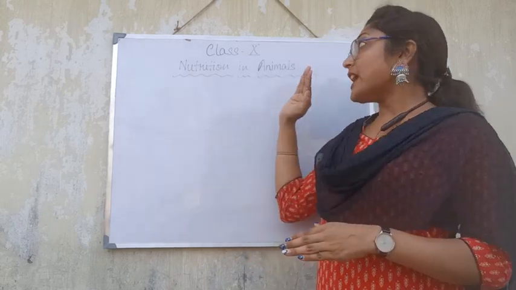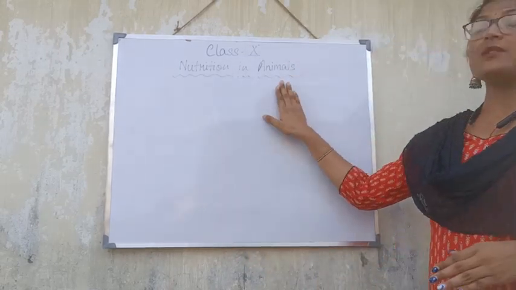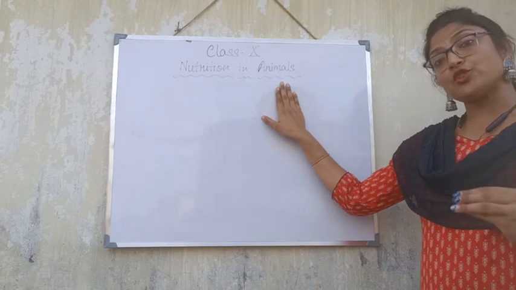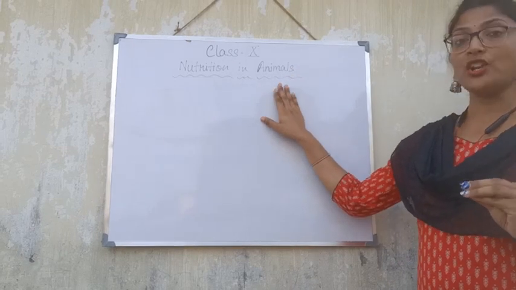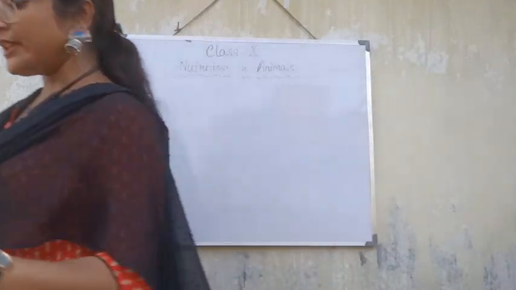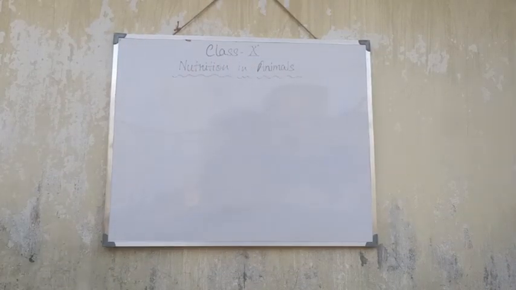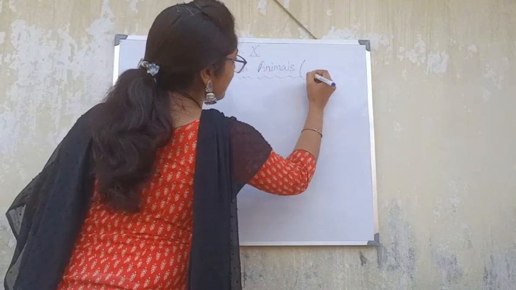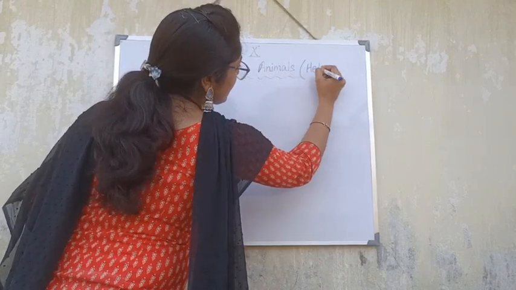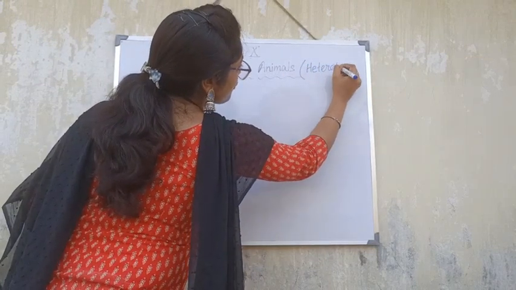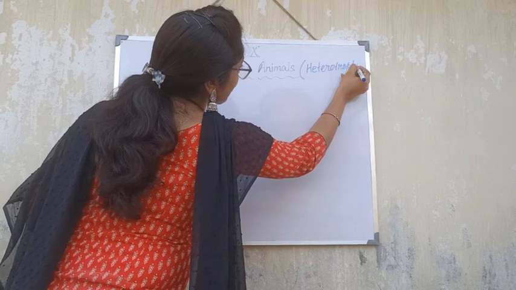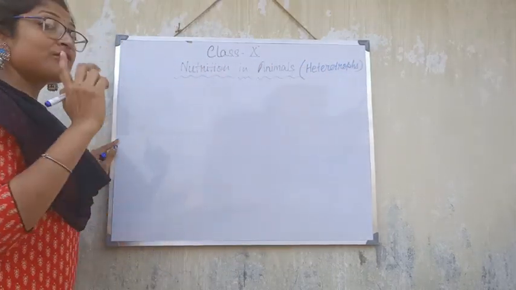Here we are discussing animals, and animals are one of the examples of this heterotrophic mode of nutrition. That means they will not prepare their own food, they will depend on somebody else for the food. So we can tell that these are heterotrophs.